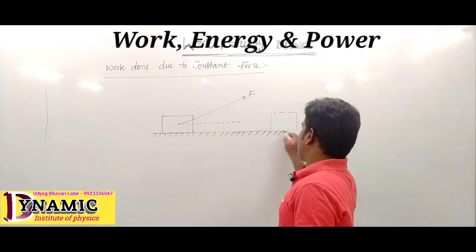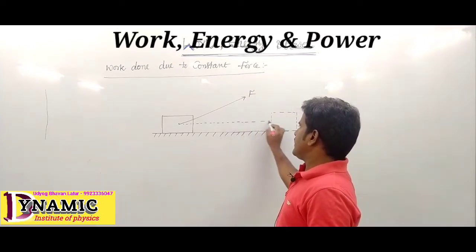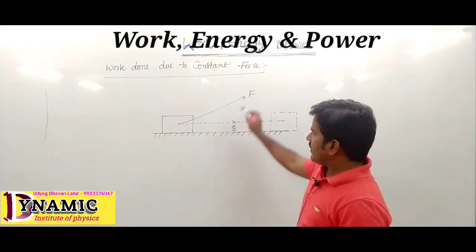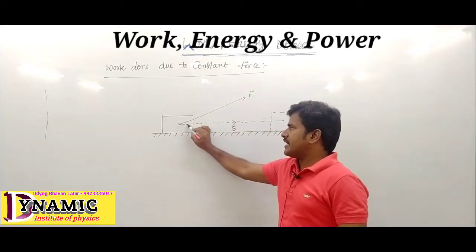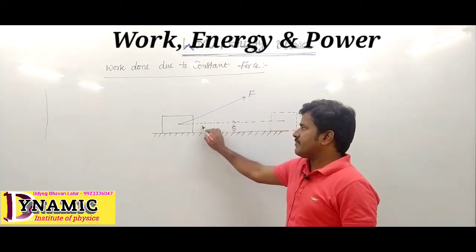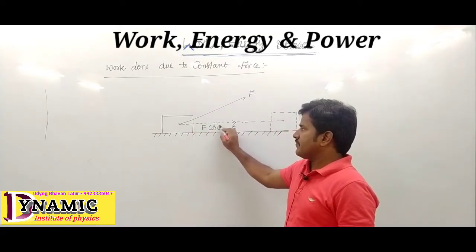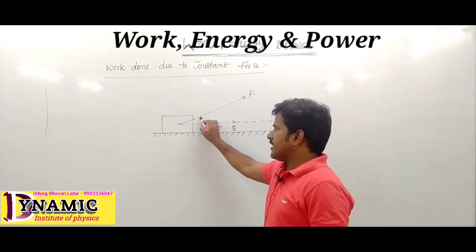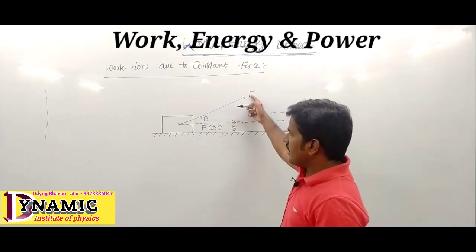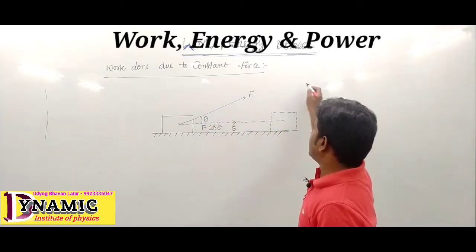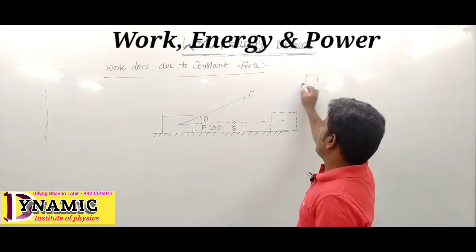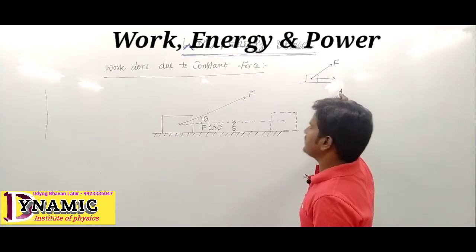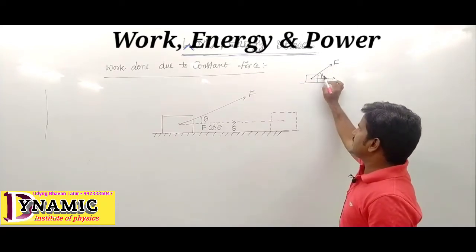The displacement of the body is S. But the F value along the displacement direction is F cos theta, because this angle we consider theta. Then the F value along the S direction, that means this is the vector component, resolution of vector, this is the concept. This is F, this angle is theta.